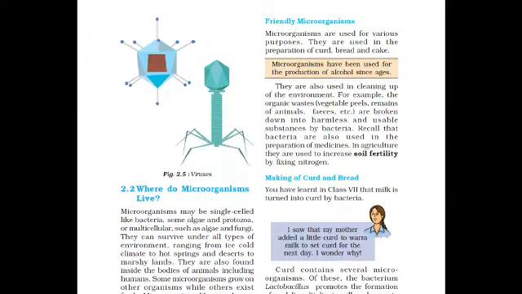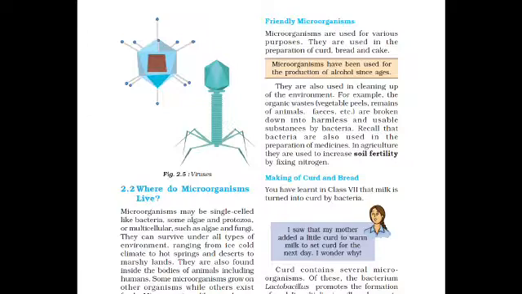First of all we will study about friendly microorganisms. Friendly means those which are useful for us. Microorganisms are used for various purposes. They are used in the preparation of curd, bread and cake. These become very soft. Why? Because of these microorganisms only. Microorganisms have been used for the production of alcohol since ages.